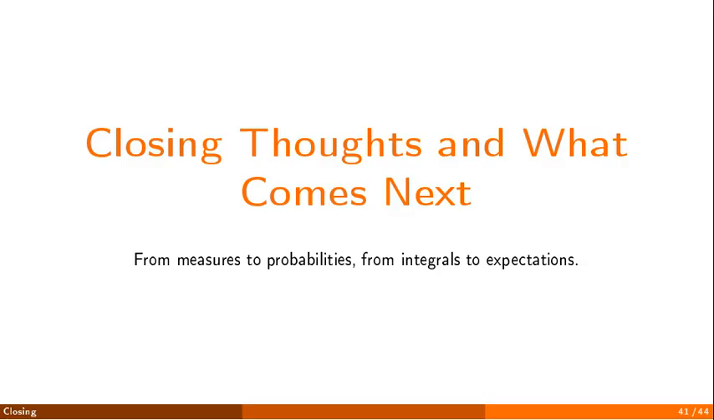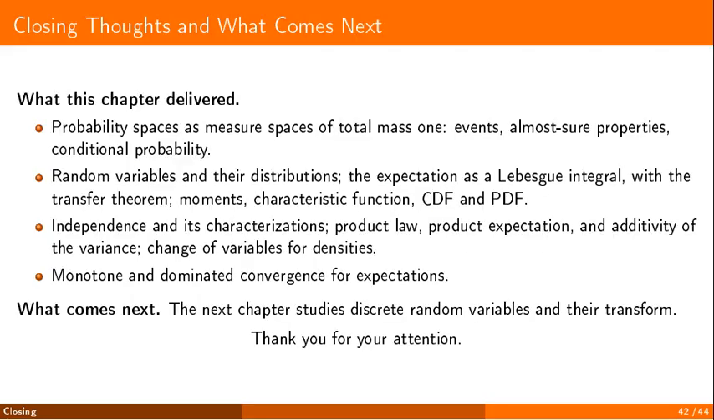From measures to probabilities, from integrals to expectations. Let us gather what the lecture has set up, then look ahead. Let us recap. Probability spaces are measure spaces of total mass 1, with events, almost sure properties, and conditional probability. Random variables came next, with their distribution and their expectation, a Lebesgue integral, computable by transfer. Then the moments, the characteristic function, the cumulative distribution function, and the density.